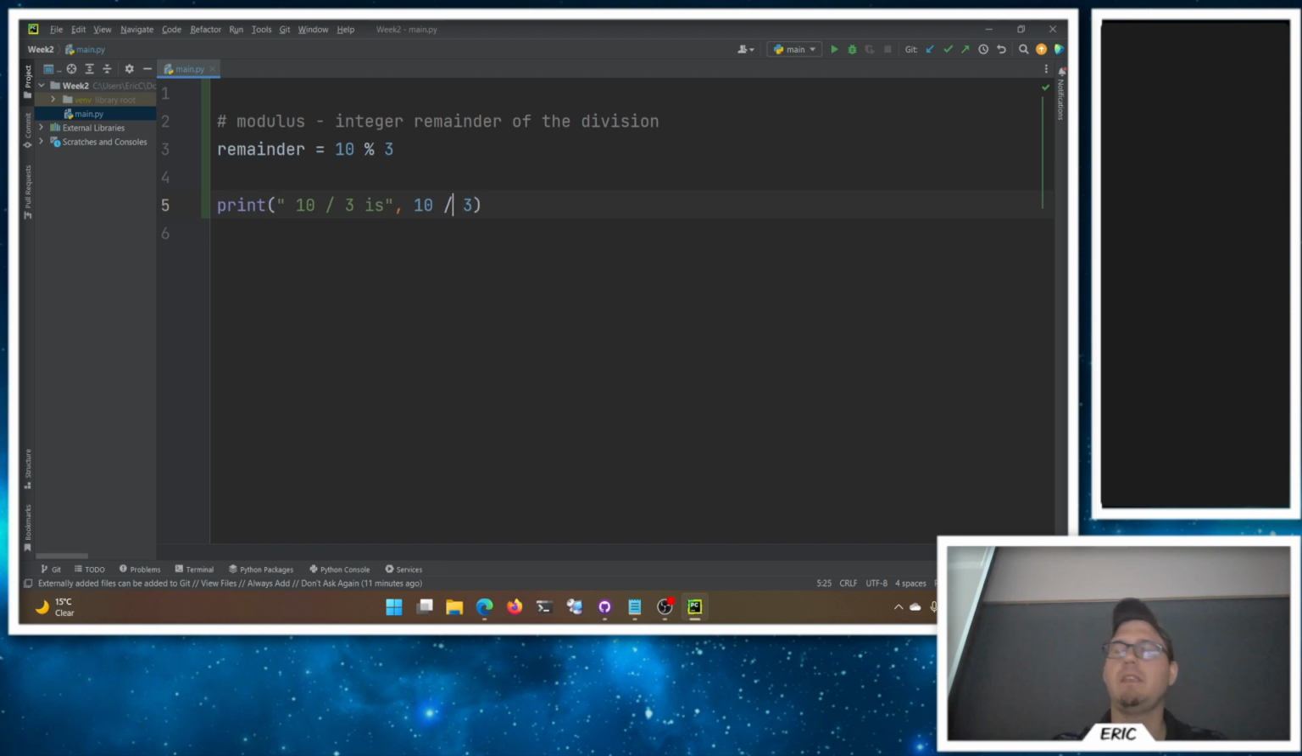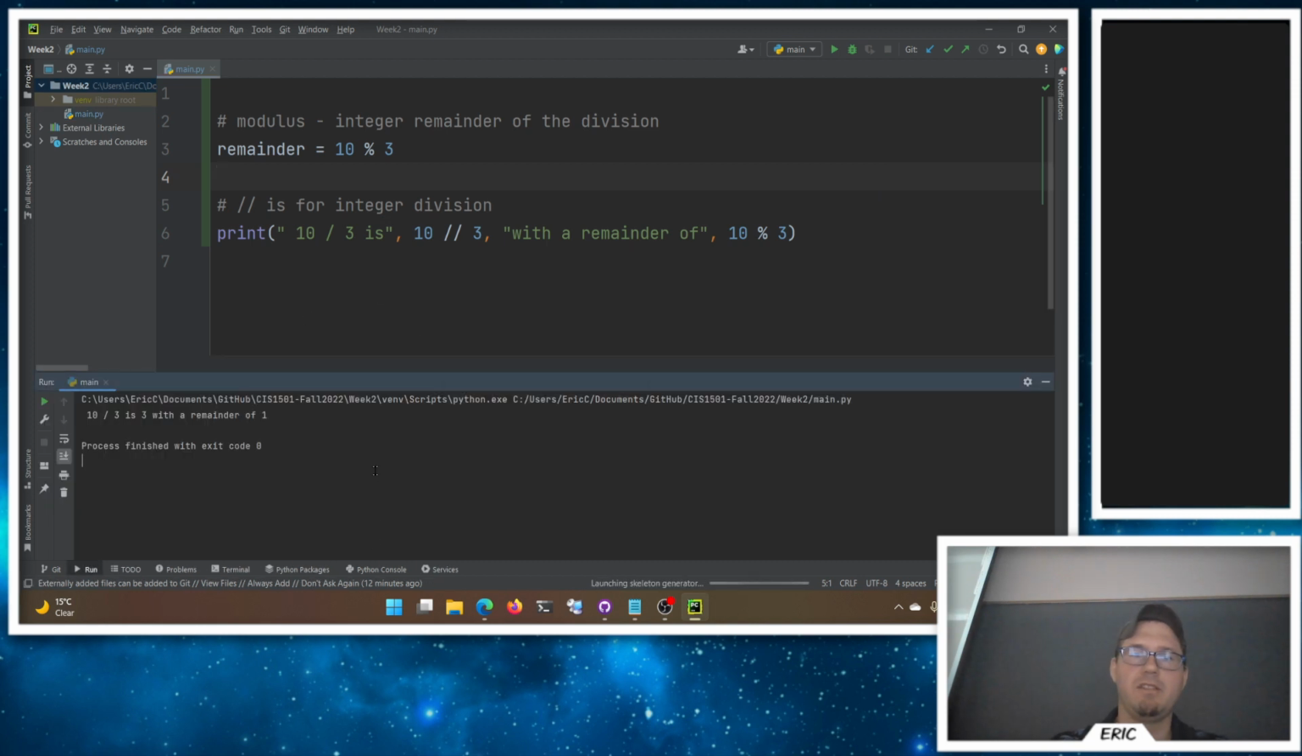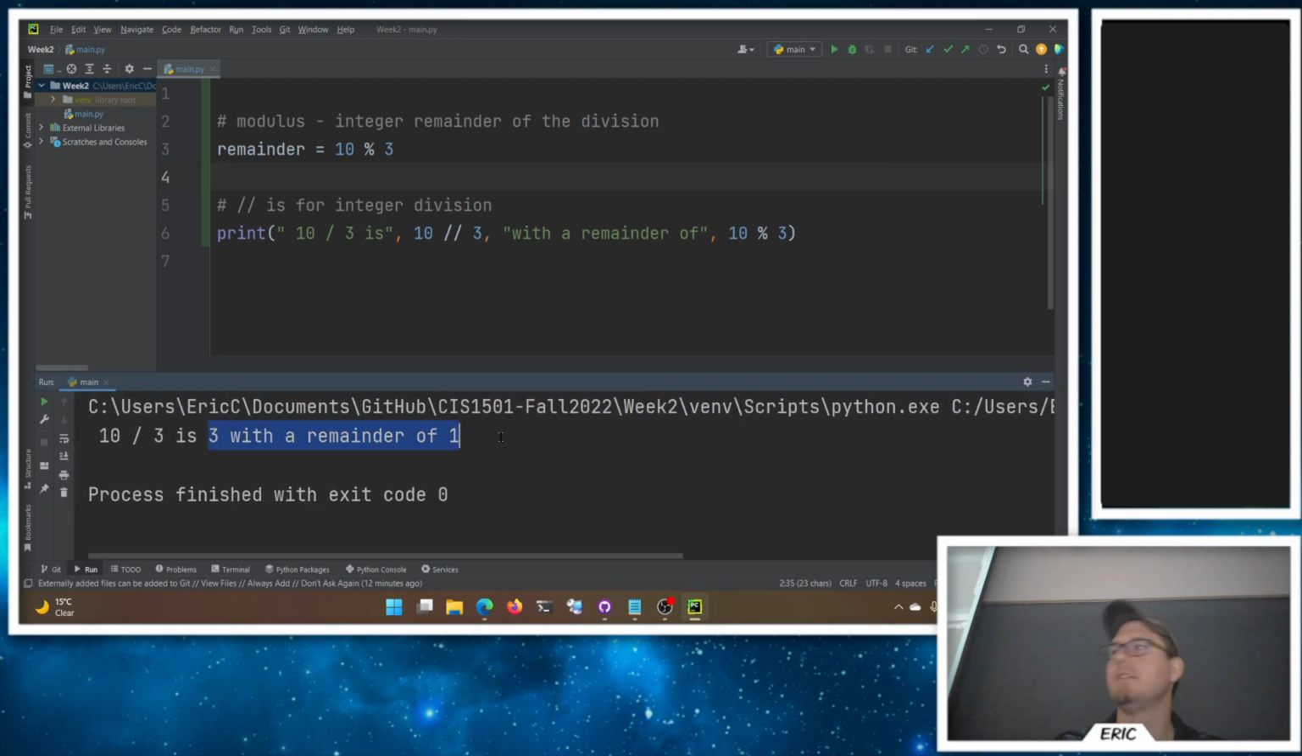So if I want the integer result of division, I can use double divide, or this is integer division here. It's for integer division. So you get the integer result, right? So 10 integer division by 3 is just 3, right? And then with the remainder of, and then that's 10 modulus 3. Oops, that one. And now we have done third grade math class, right? Which is good. Like this is useful. 3 with a remainder of 1.